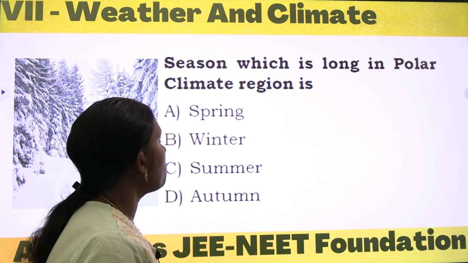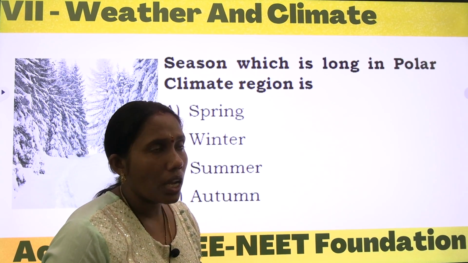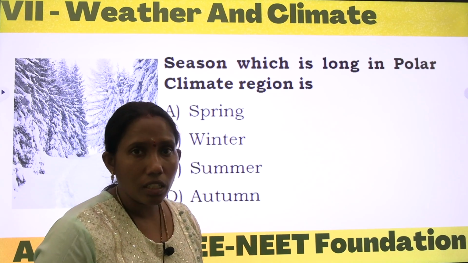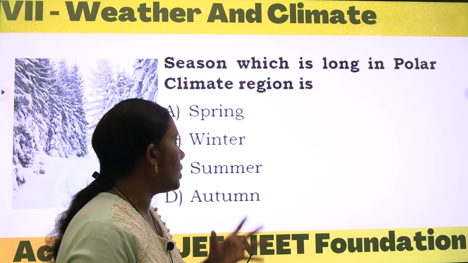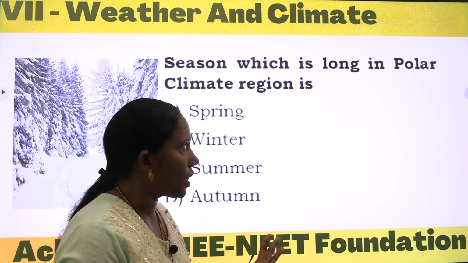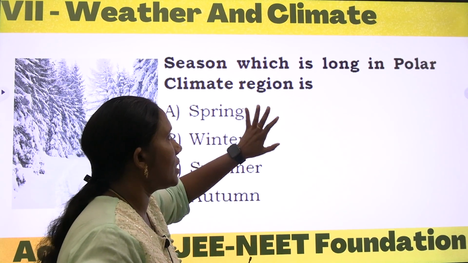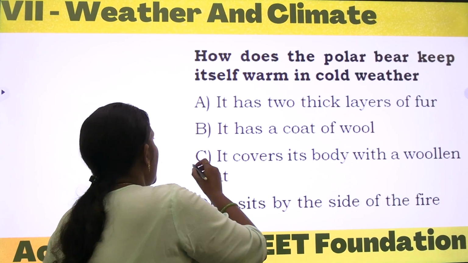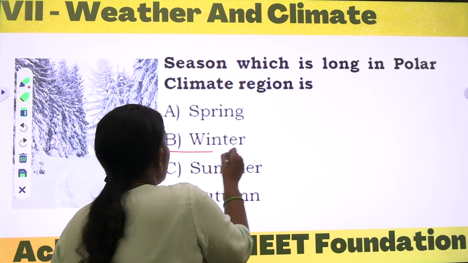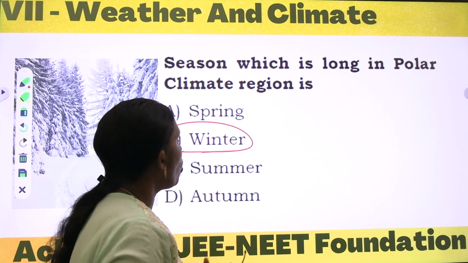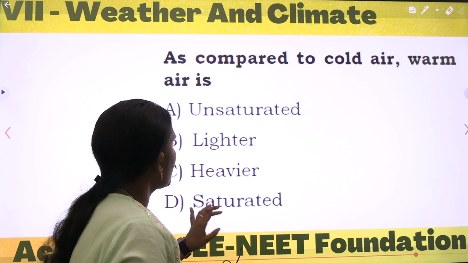The season which is long in the polar climate region is, obviously we know the climate in the polar regions is very cool like winter. It is not hot like summer, not even autumn and spring. It is purely winter-like. The season which is long in the polar climate region is winter; we can observe the winter climate over the polar regions. Okay, now come to the next question.